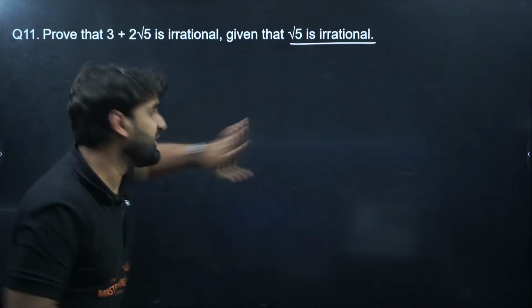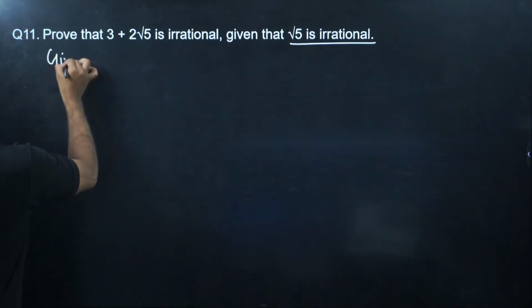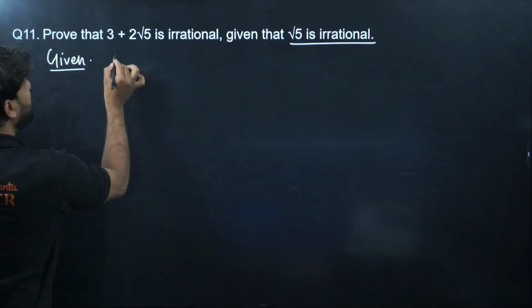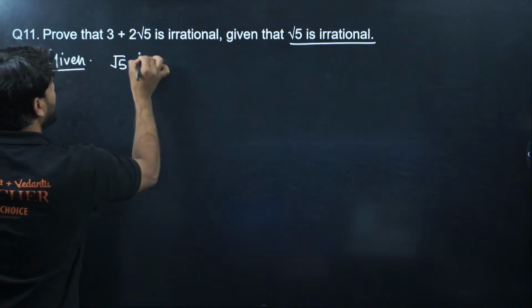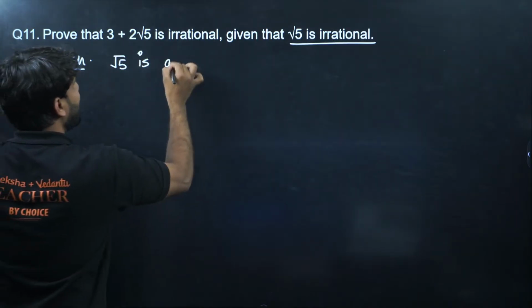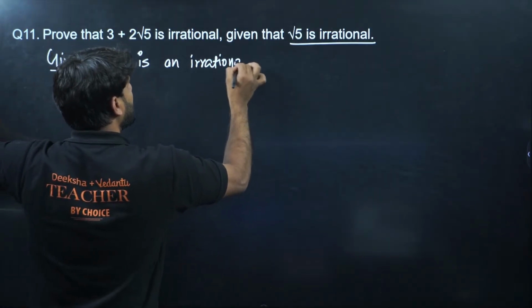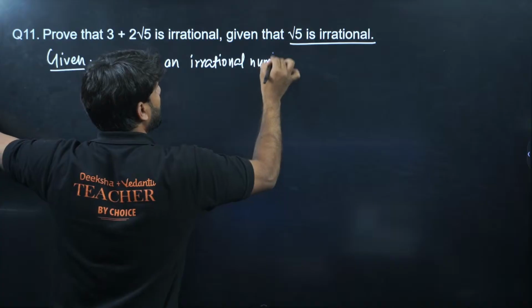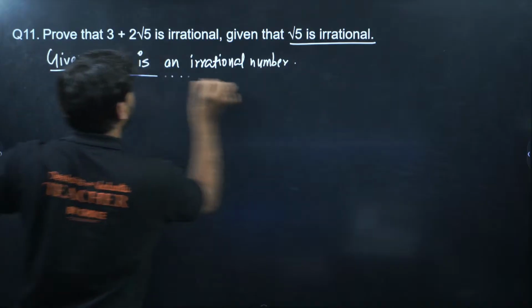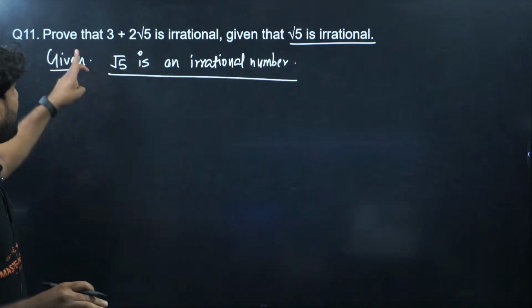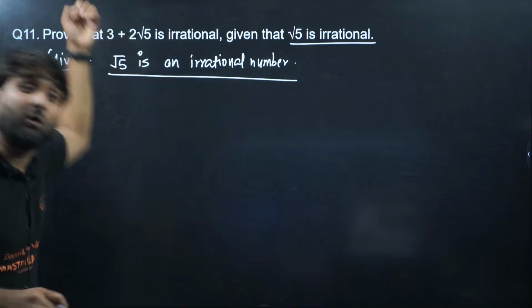What is given here, champions? The given information is that root 5 is an irrational number, and we have to prove 3 plus 2 root 5 is also irrational.